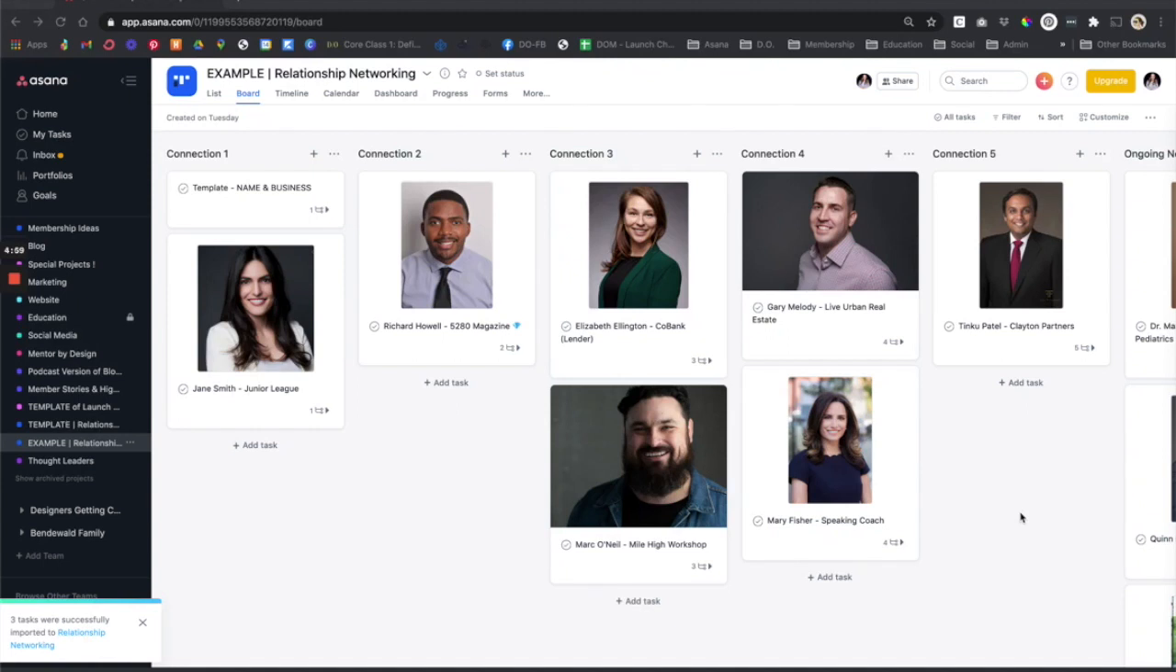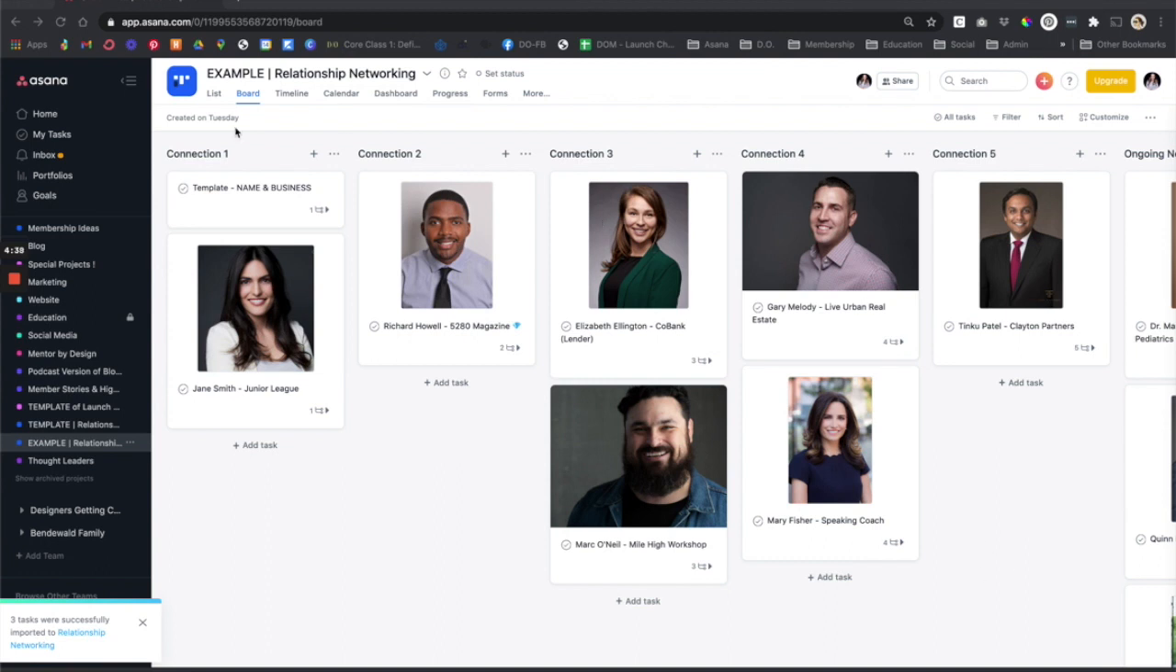This is a quick tutorial showing how I use Asana to track conversations that I've had with people. And for the sake of the example, I have changed the names and faces of real people, so I'm not sharing people's actual personal information, but some of the details in here are real examples.